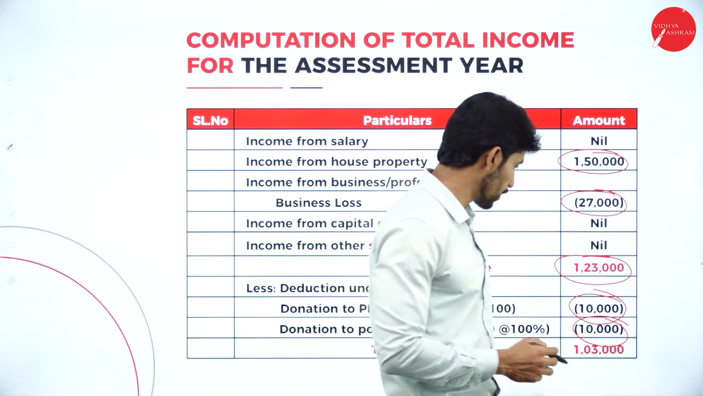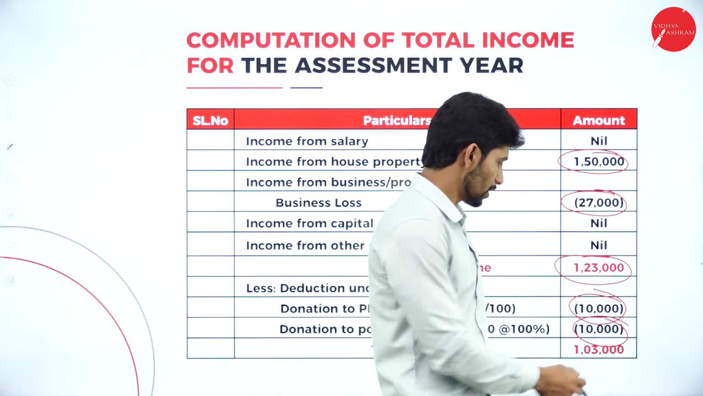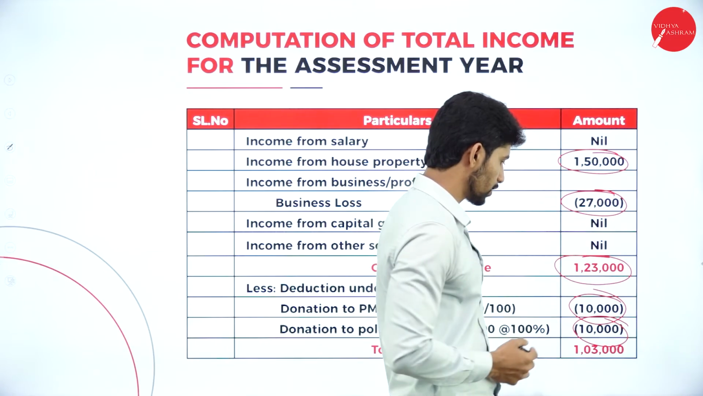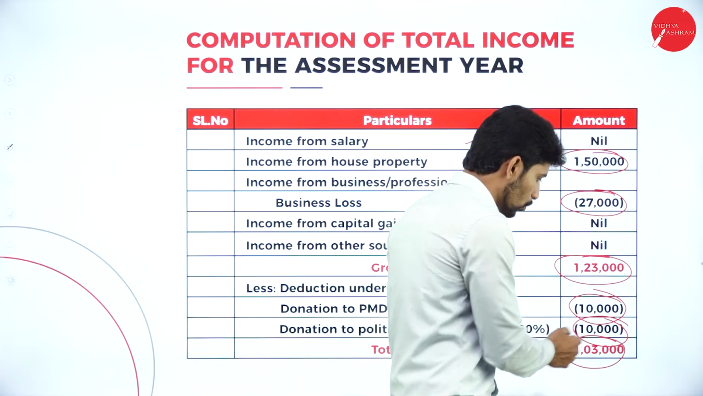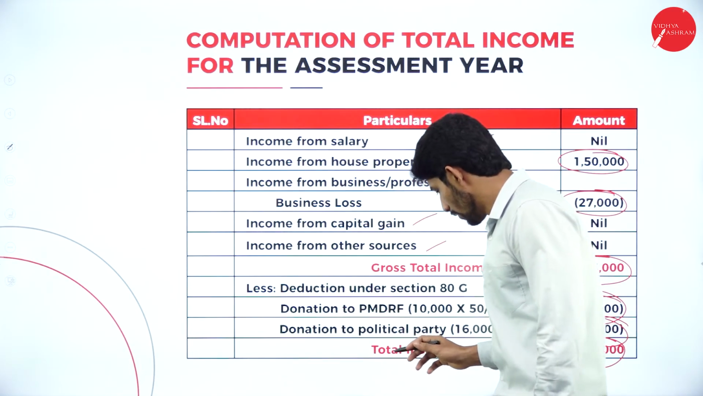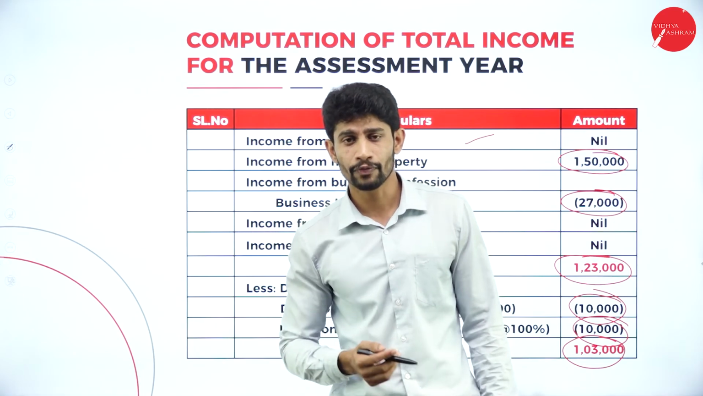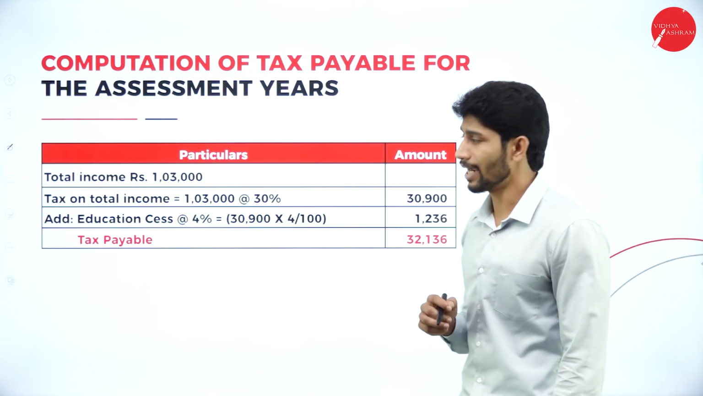So donation given to political party, it's 10,000. So 10,000 plus 10,000, 20,000. Deduct 20,000 from 1,23,000, you will get the balance of 1,03,000. So 1,03,000 is called what? It is called total income. So on that total income, you are supposed to find out the tax liability.